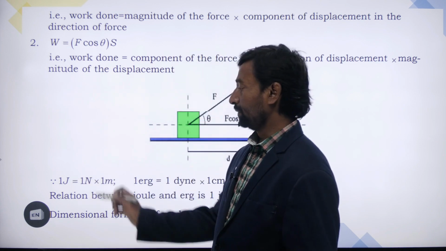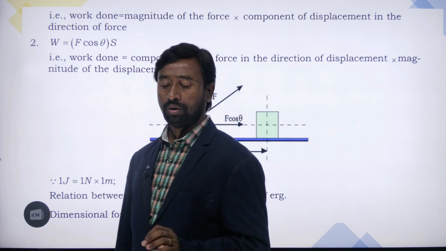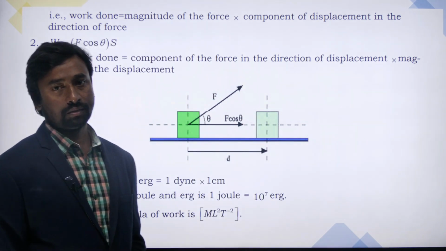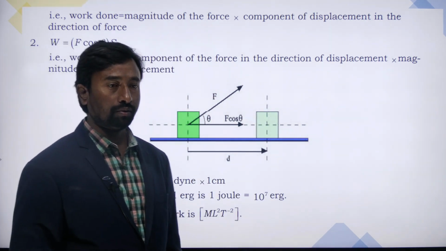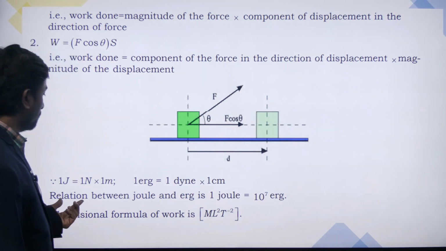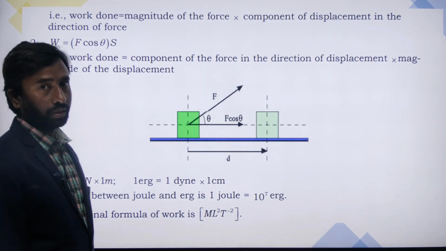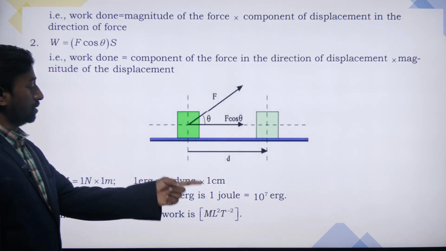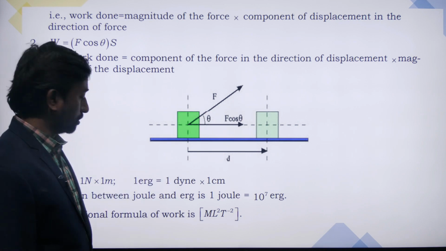That is the definition of joule. So joule is the SI unit of work done. And now the CGS unit: we have a relation between this joule and the CGS unit.